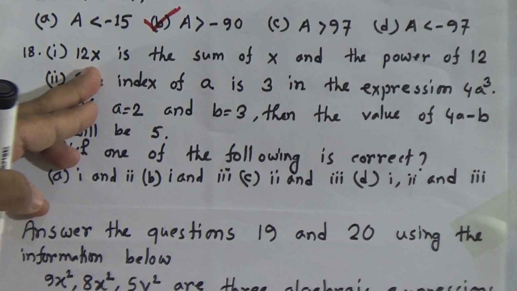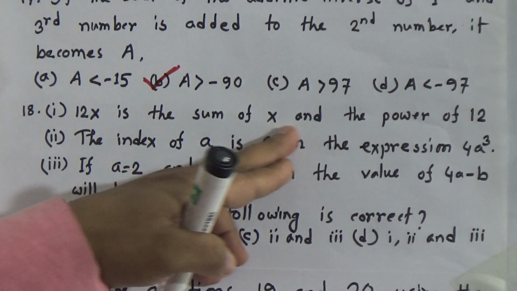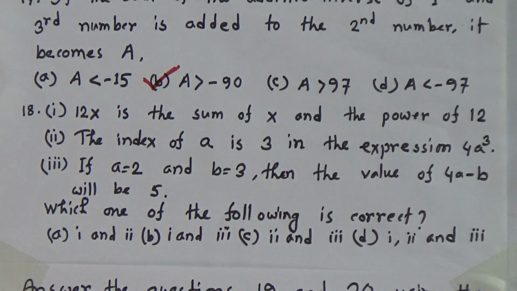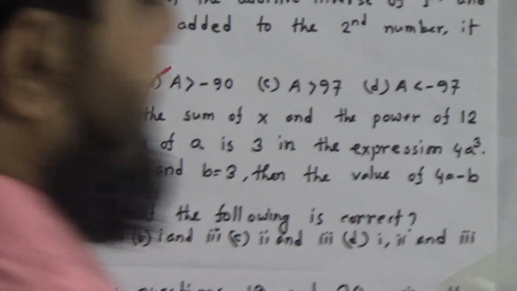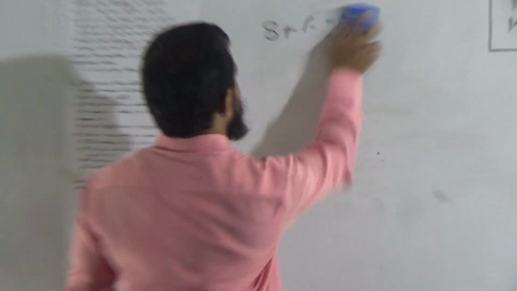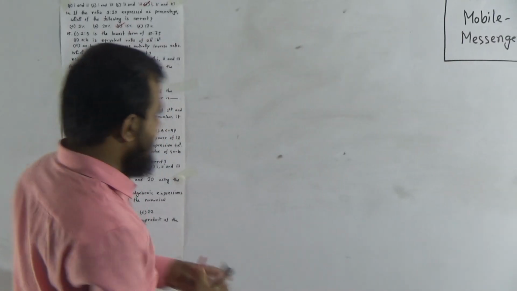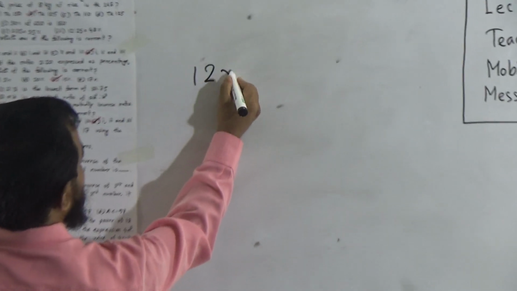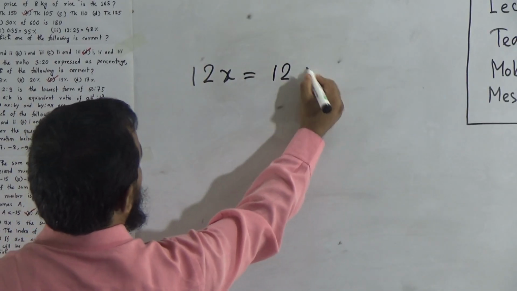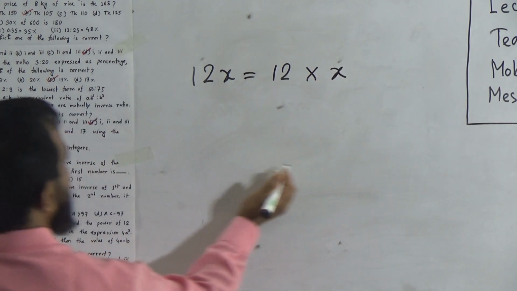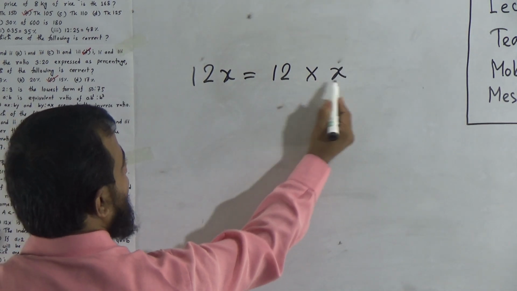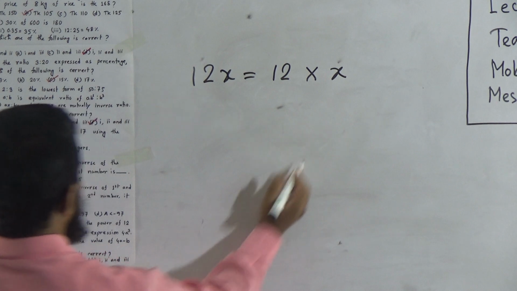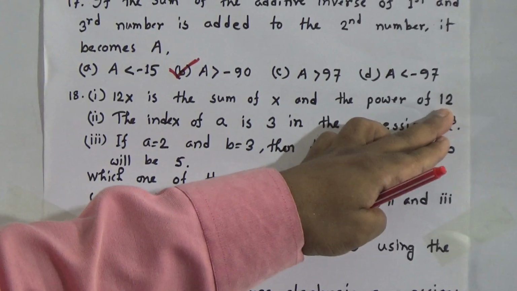Now, come to number 18. Activity 1: 12x is the sum of x and the power of 12. We can easily see that 12x is equal to 12 multiply x. That means 12x is the multiple or product of 12 and x. But activity 1 says that 12x is the sum of x and the power of 12. So, it is not correct.